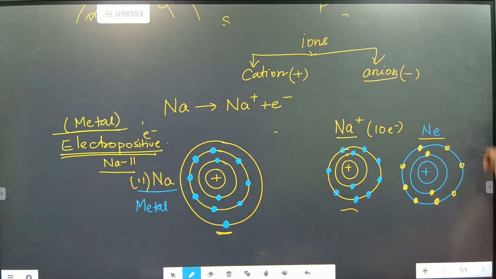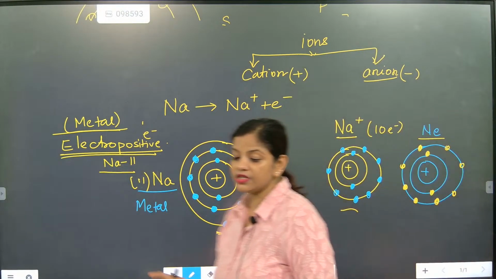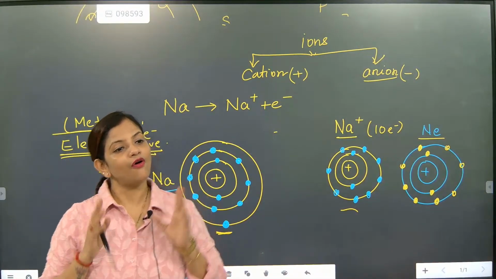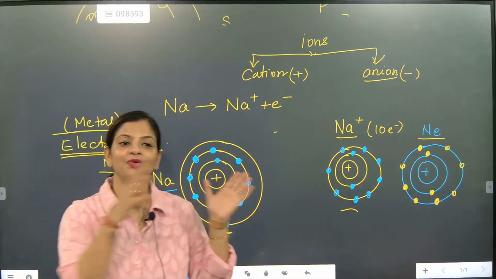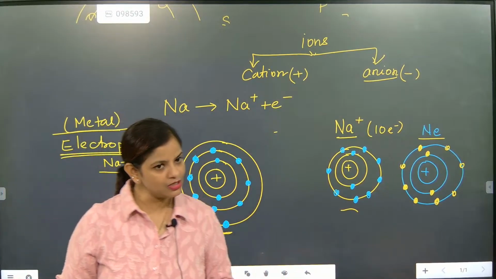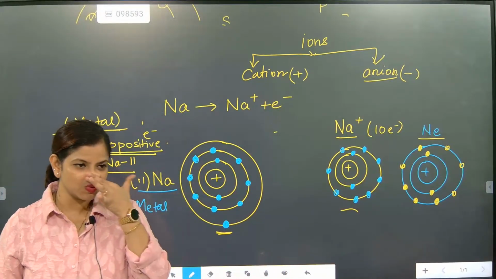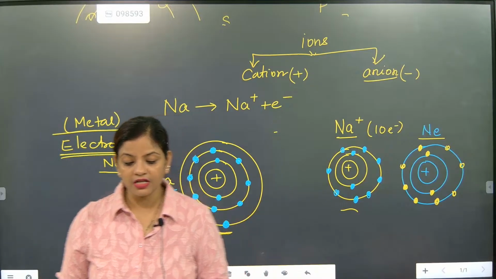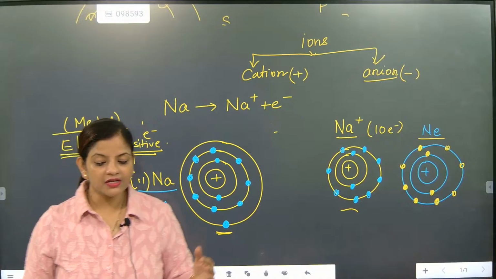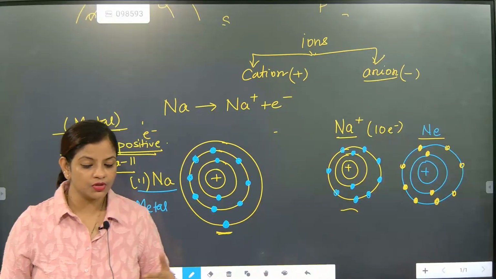Understood? So it is looking like neon. I told you now, for all the periodic table elements, their role model is whom? Who are the role models of all the elements of the periodic table? Noble gases. They all want to become like them. Understood now? Metals also and non-metals also.